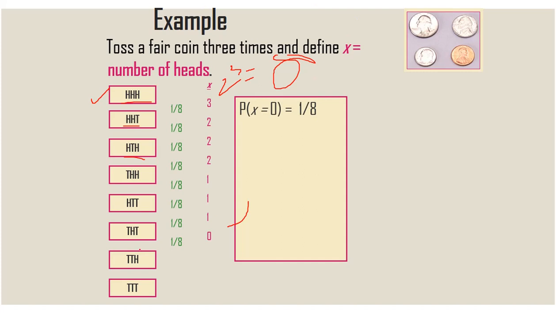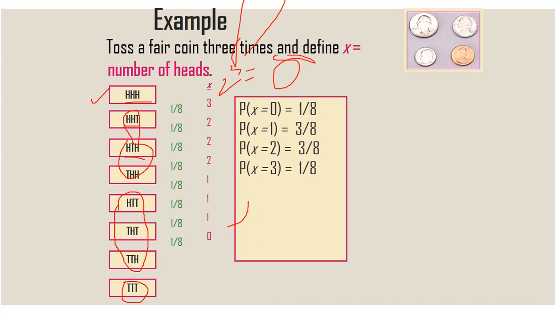Zero heads, here only zero heads. So this is 1 by 8. One head: these three have one head. So 3 by 8. Two heads: these two have two heads. So this also is 3 by 8. Three heads are 1 by 8.